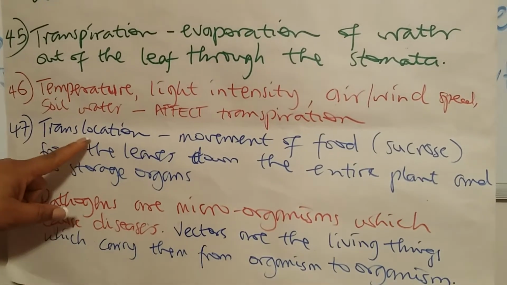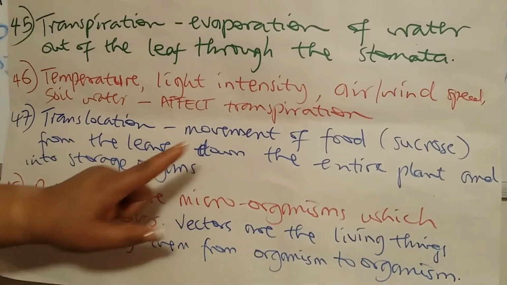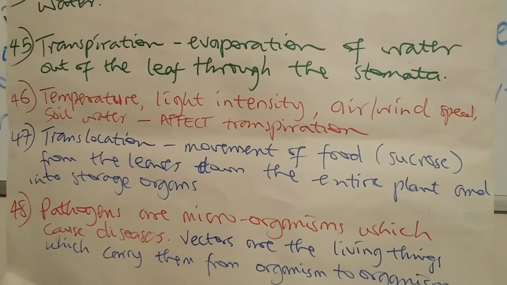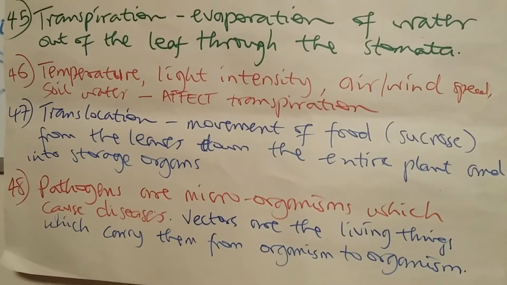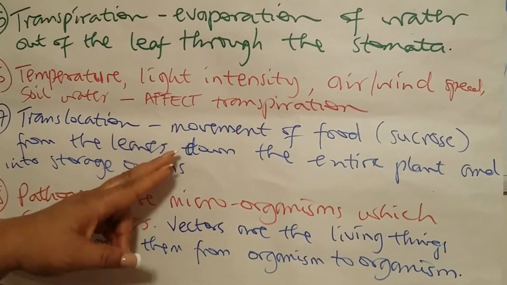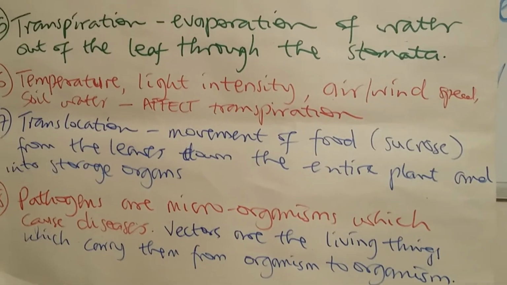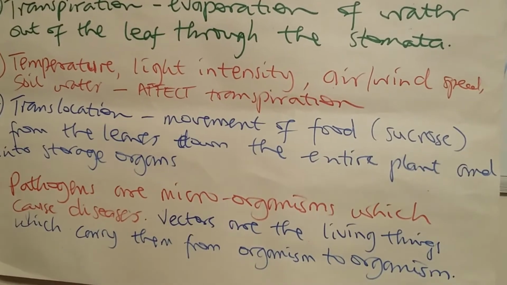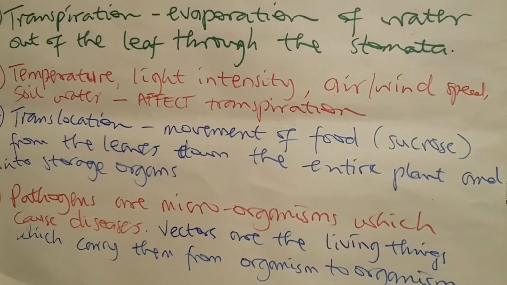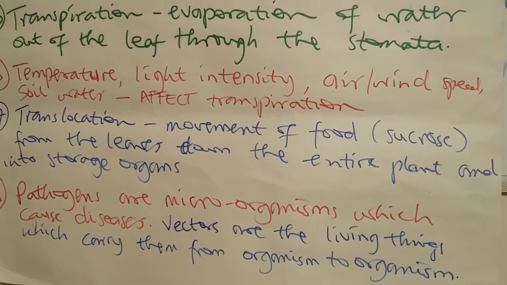Now watch this. Translocation. Translocation is the movement of food or sucrose from the leaves down the entire plant and into storage organs. Now, that is very important because the organ where food is made is the leaves, but then it needs to get to the entire part of the plant, and the process of transporting it is called translocation.